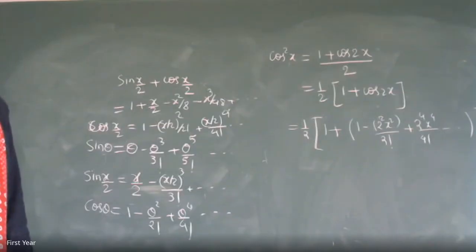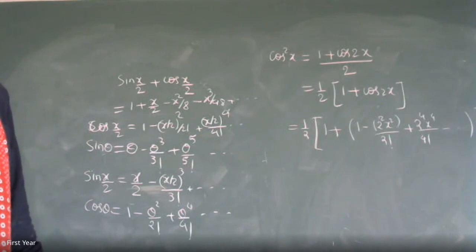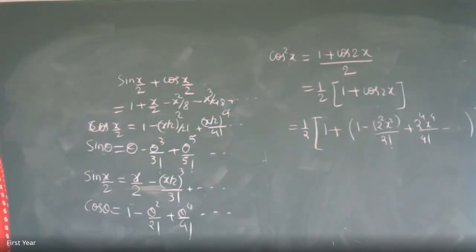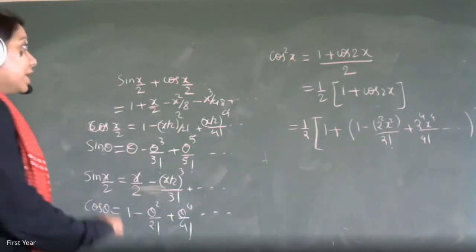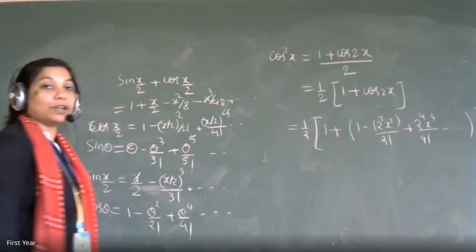Okay, so now, if you have understood this, tell me what is the answer for sine square x? Because some of you will get cos square, some of you will get sine square. So what will be the only difference?